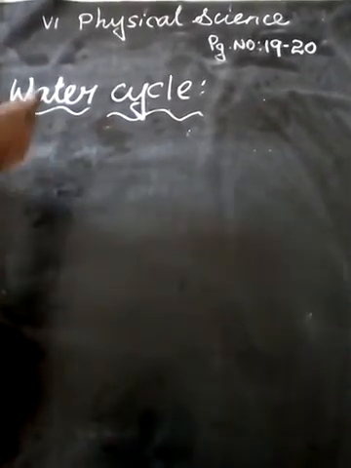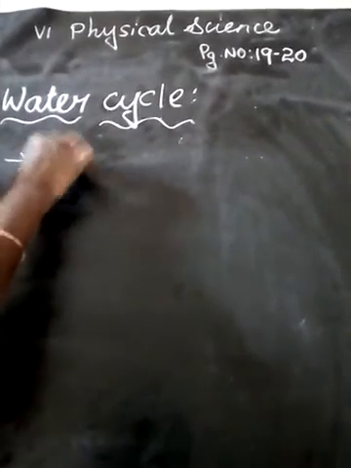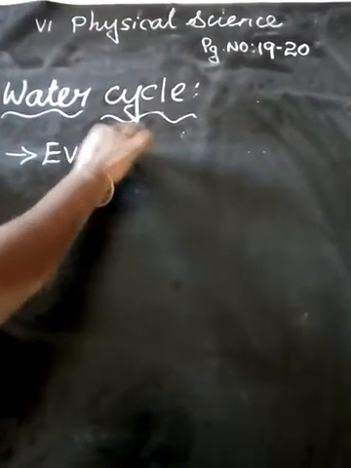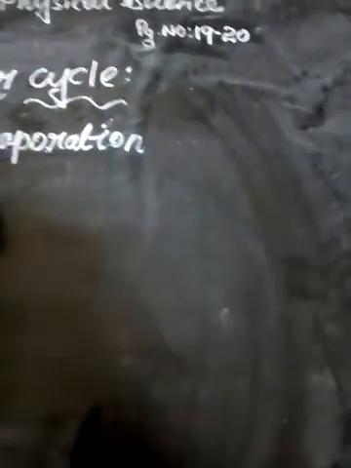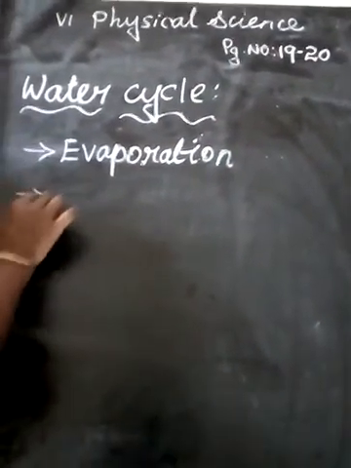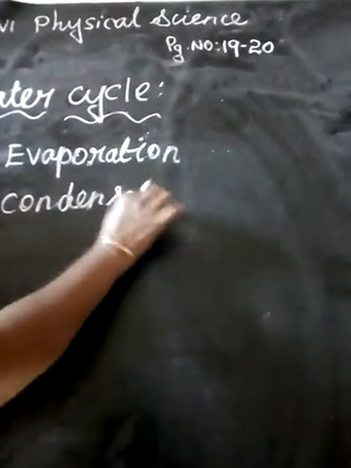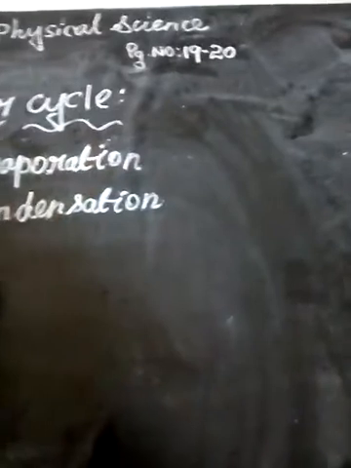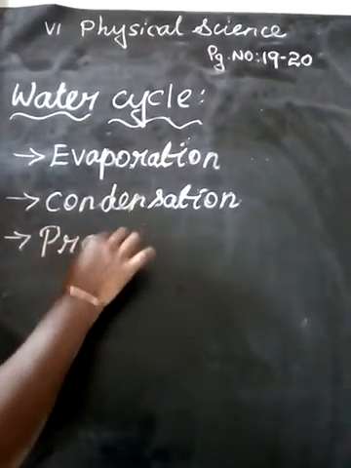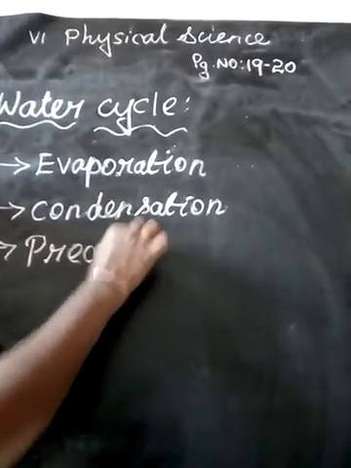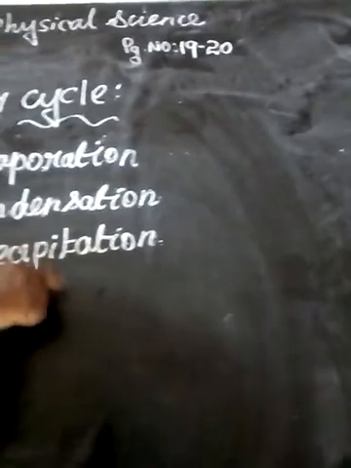In this water cycle, there are three processes. First one is evaporation. Second one, condensation. Then third one, precipitation. These are the three processes involved in the water cycle.